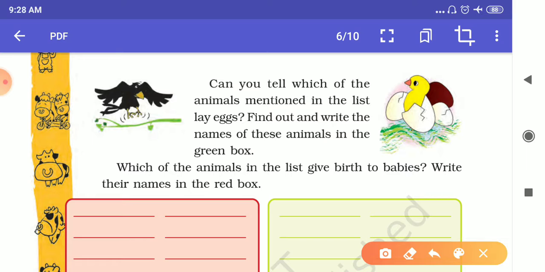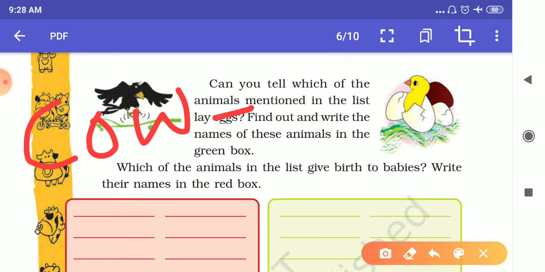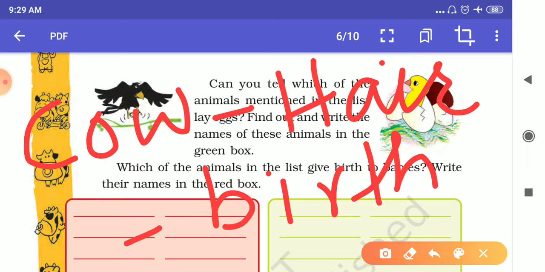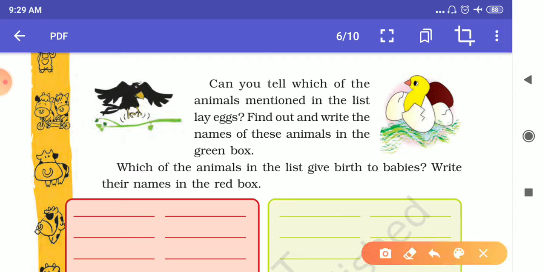Take the example of a cow. We can easily see the ear of a cow. A cow has hair on its skin, and a cow gives birth to its baby directly. Take another example, a crow.